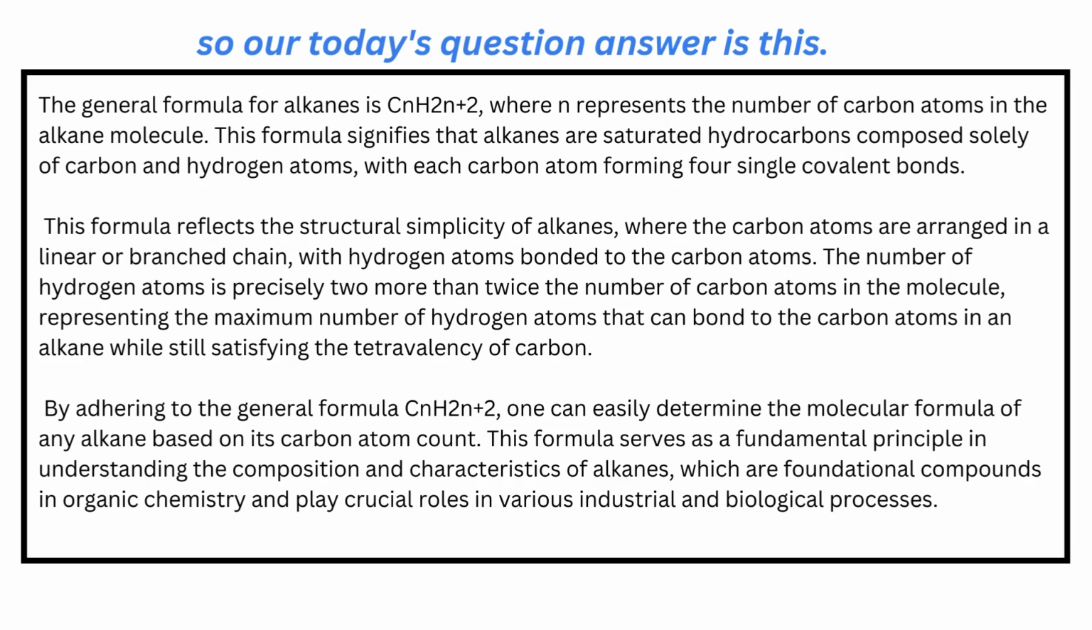The number of hydrogen atoms is precisely two more than twice the number of carbon atoms in the molecule, representing the maximum number of hydrogen atoms that can bond to the carbon atoms in an alkane while still satisfying the tetravalency of carbon. By adhering to the general formula CnH2n+2, one can easily determine the molecular formula of any alkane based on its carbon atom count.